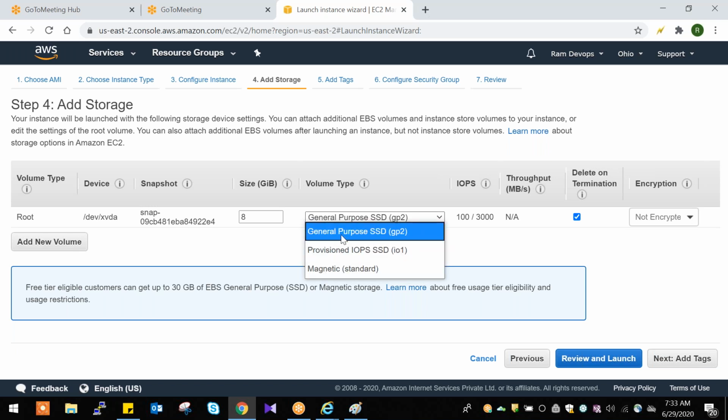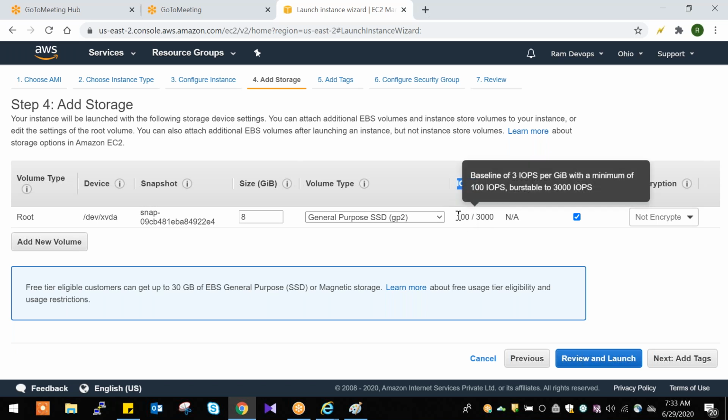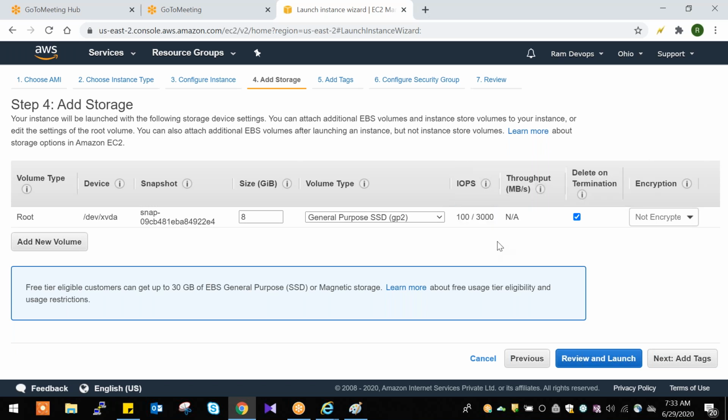By default, they are providing SSD, solid state drives. These are very high performance drives. And they are providing some IOPS. IOPS means input output per second, your drive speed. So 100 by 3000, this is the speed.